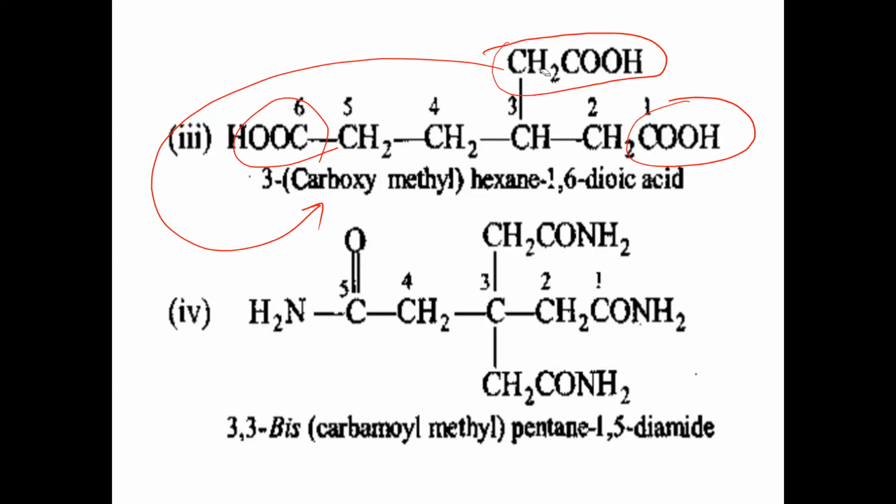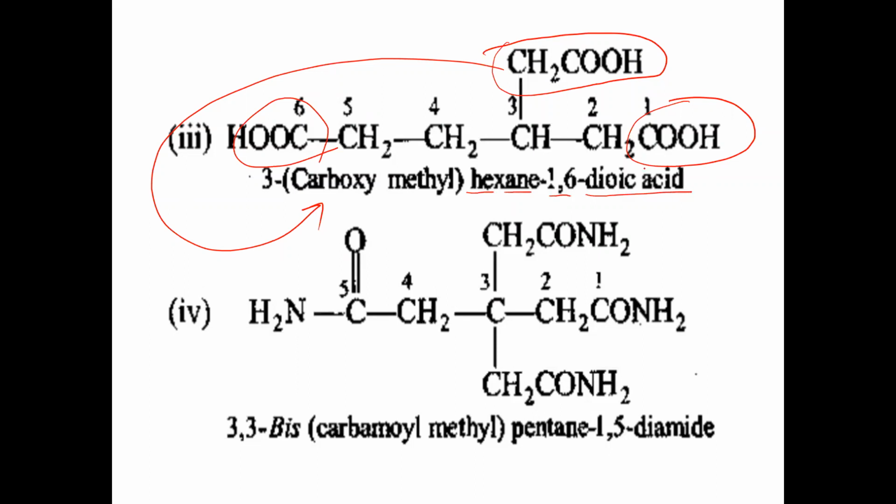Because it is a complex substituent. If CH3 is there, it is a simple substituent. If CH2COOH is there, it is a complex substituent, because it is a substituted substituent. Already CH3 is substituted with the COOH. So a substituted substituent is called a complex substituent, whose name is always written within brackets. So 3-(carboxymethyl)hexane,